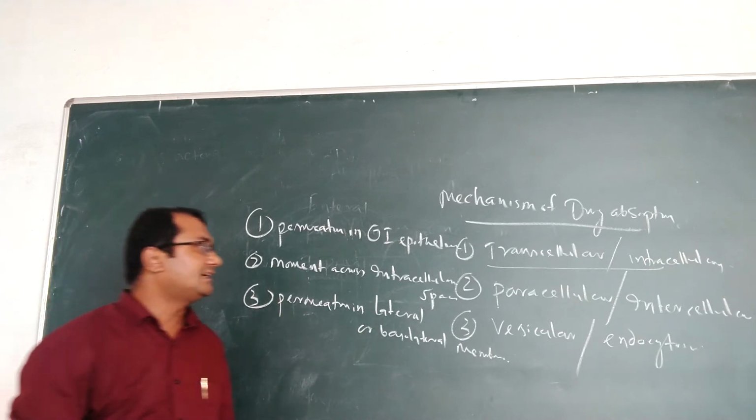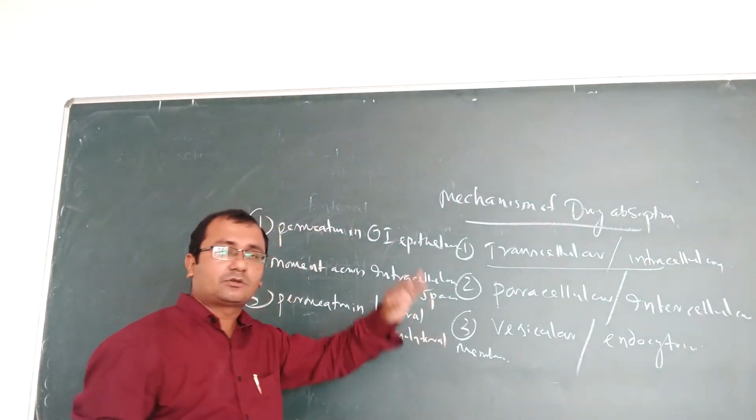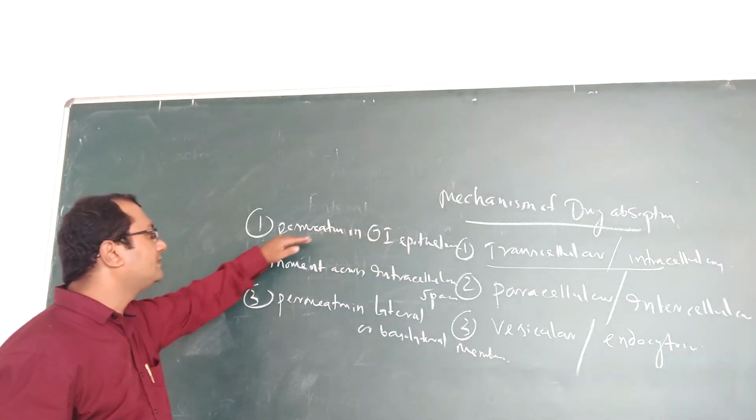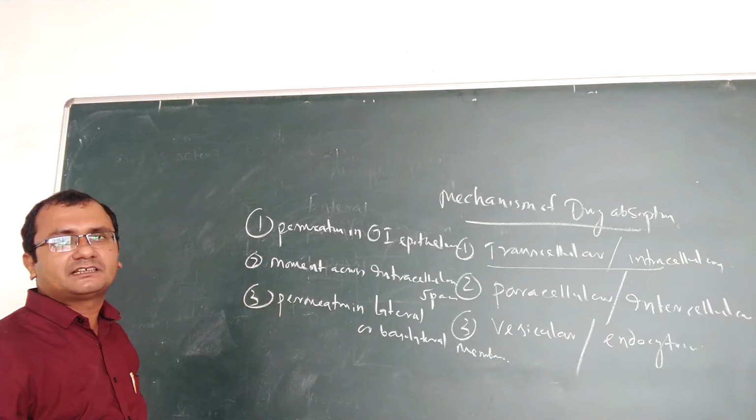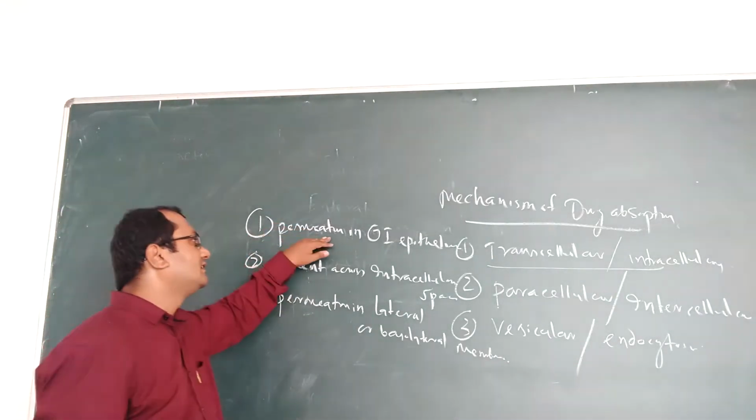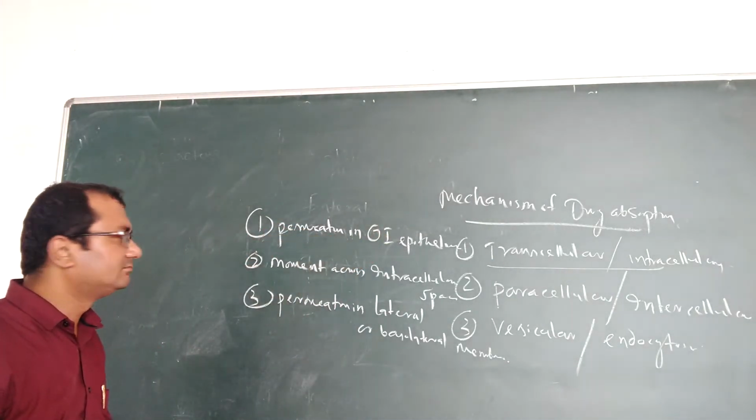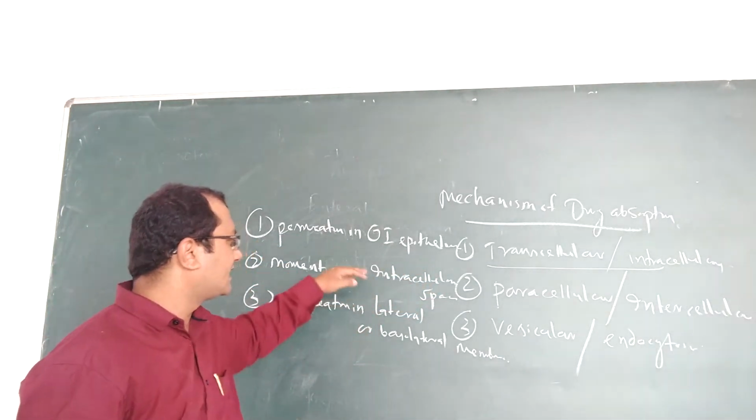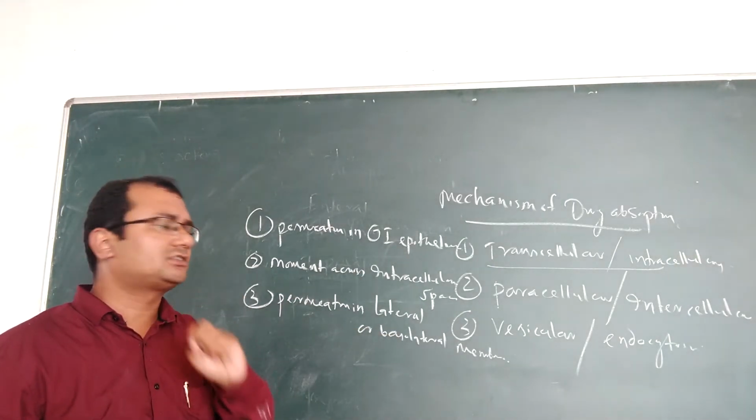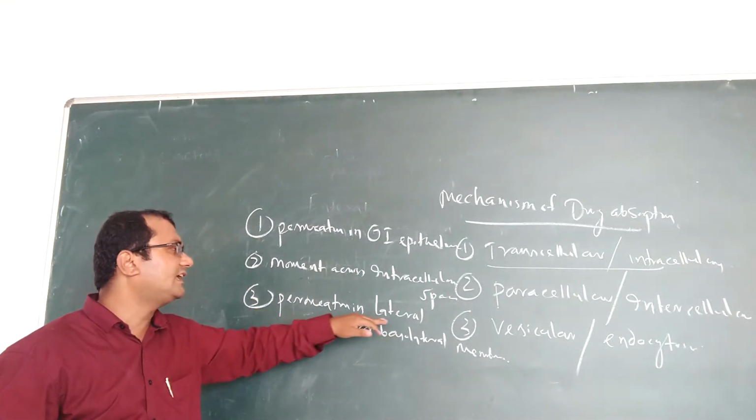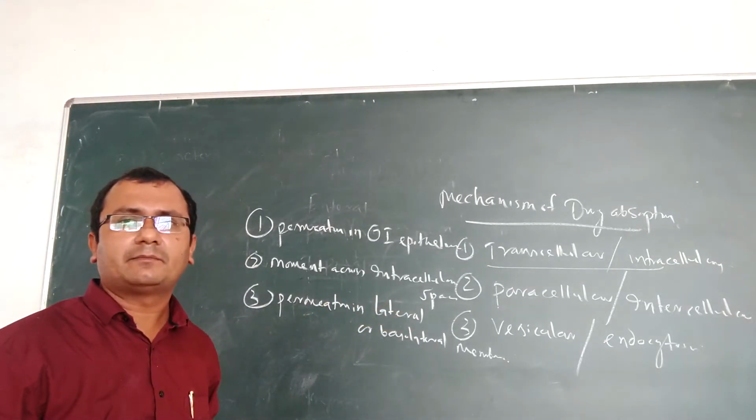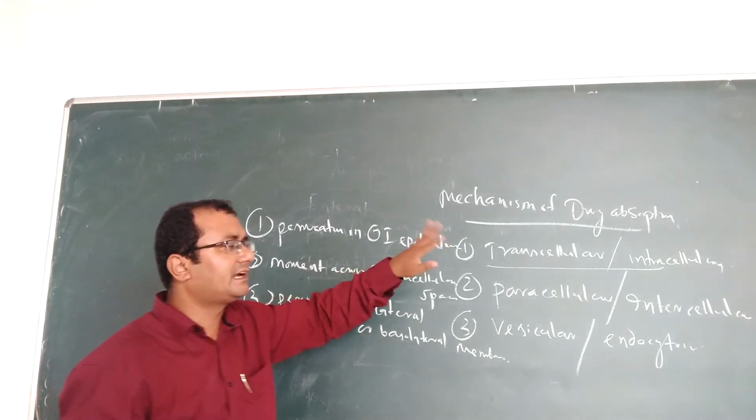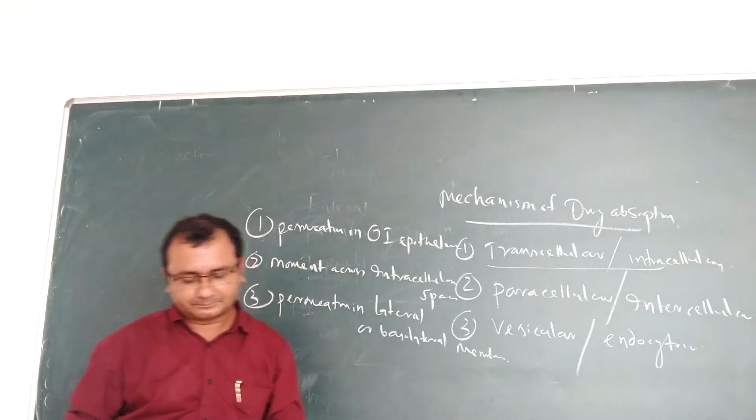So try to understand, transcellular or intracellular means through the epithelial cell. Three steps are involved in this process. First one, permeation in the GI epithelium. After that, movement across the intracellular space, which we call the cytosol. Then permeation in the lateral or basolateral membranes. Then the drug will permeate through it. So three basic steps are involved in the intracellular transport mechanism.